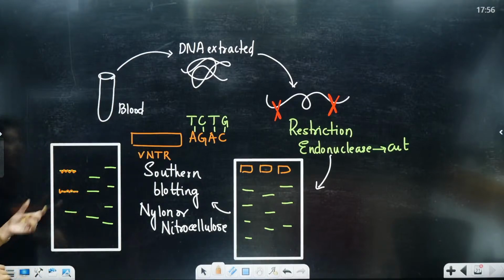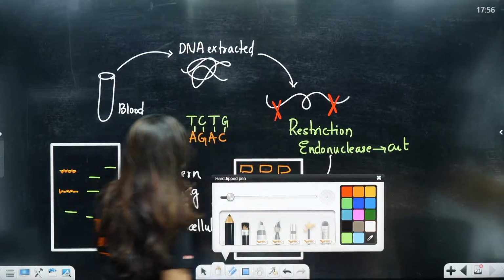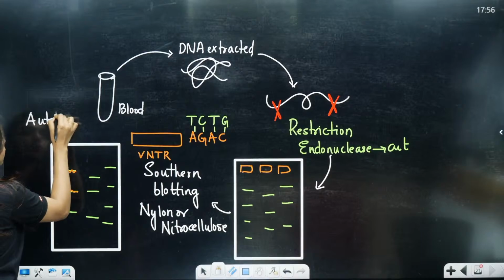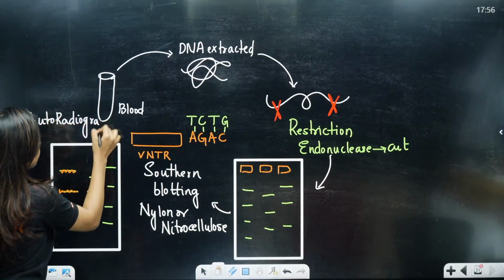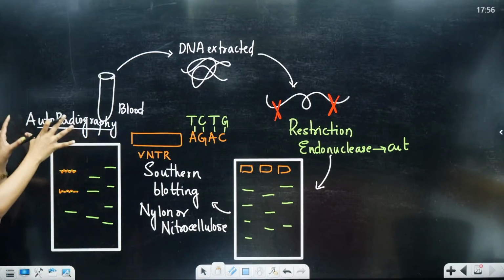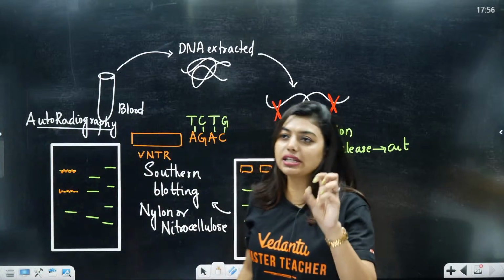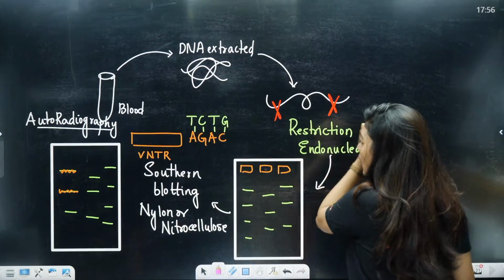Now when I see it under autoradiography, because this is radioactive, I will be able to see the strands exactly, because my VNTR probe is a radioactive probe.